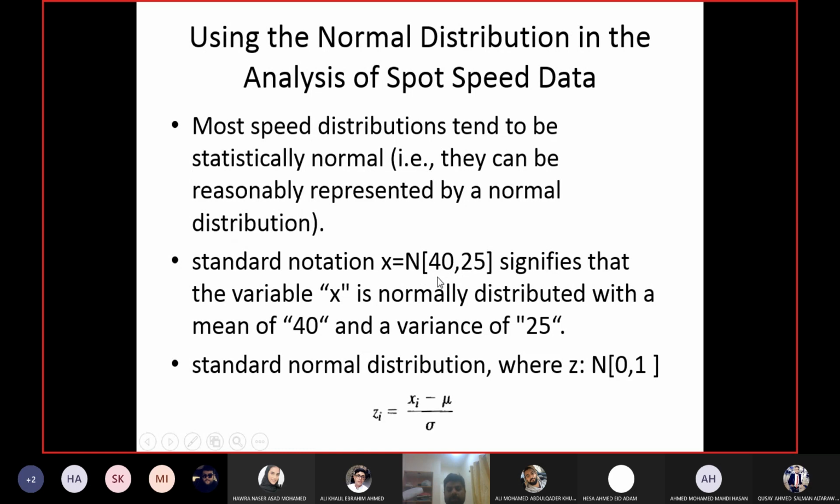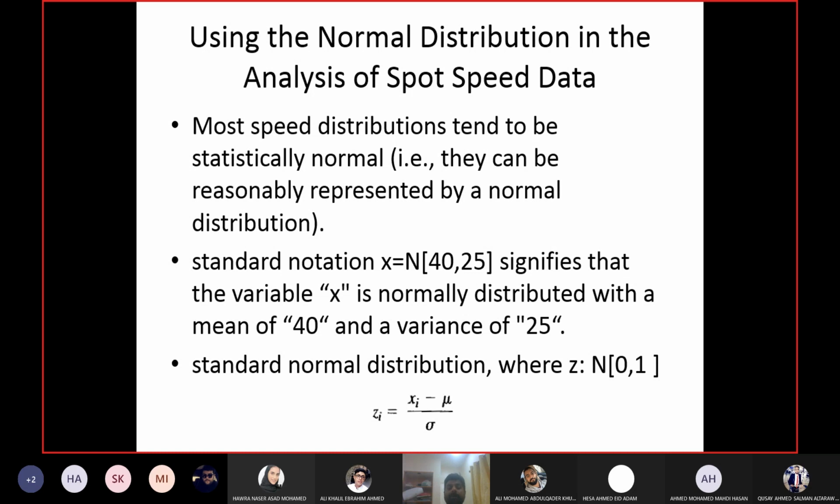You need the notation N, then the square bracket, and then we have the mean and variance. Now you can see the mean for this data set X is 40 and the variance is 25. If you calculate the mean and variance for your data set, the mean was 48 and the standard deviation was 6, so the variance was 36. Okay, maybe slightly more than 36, but around 36.